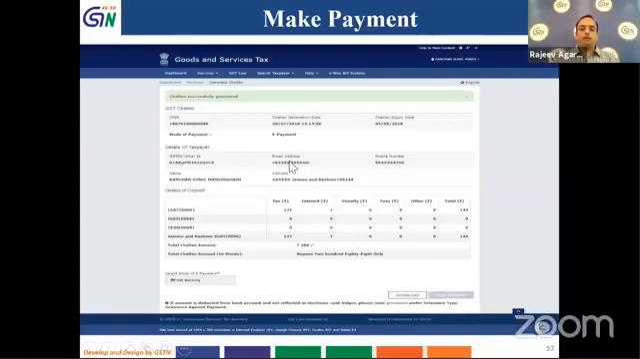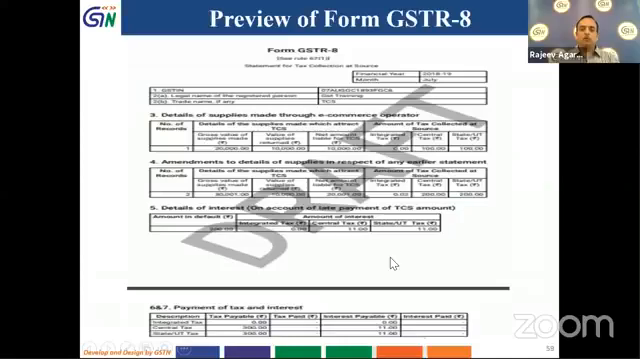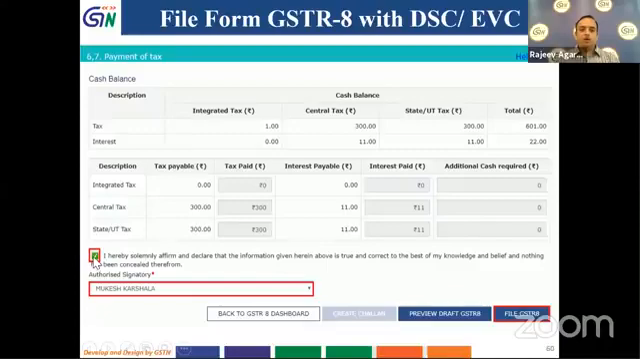After I have made a successful payment, it will take me back to my screen and show me that the additional cash requirement has reduced to 0 and the amount which was liable to be paid has been credited. I can preview it again over here, so I will click on preview. A preview will open up. Then I can select the authorized signatory who is making this payment and click on file GSTR 3B. If you see, the create challan button has been disabled because there is no additional cash required to be paid. So I will proceed by clicking on file GSTR 3B.